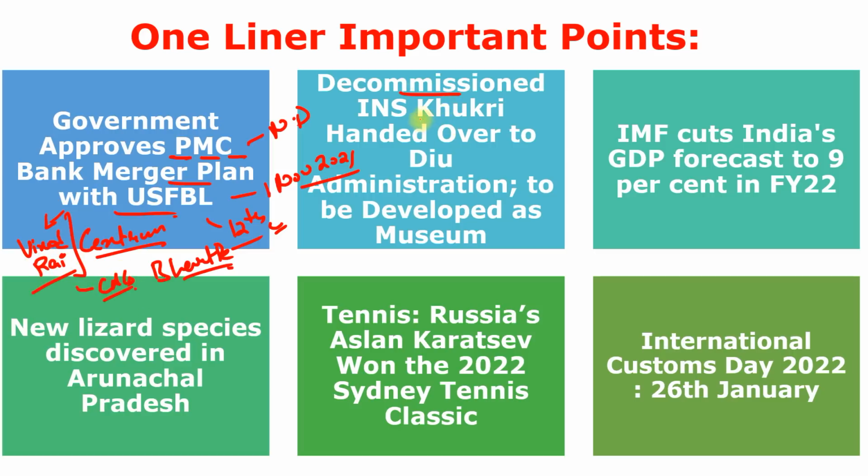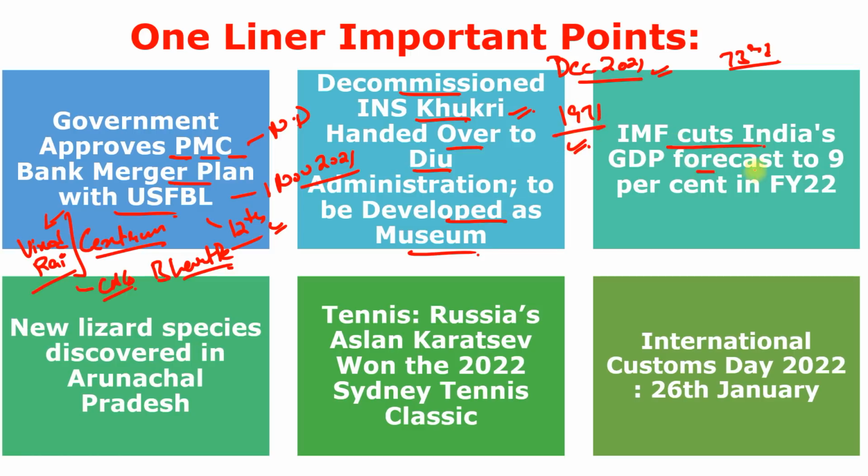Next, decommissioned INS Khukri handed over to the Diu administration to be developed as a museum. So just remember the name of the ship, Indian naval ship Khukri, the lead ship of Khukri class and indigenous surface-to-surface missile-fitted vessel, and Indian Navy, which has been decommissioned in December 2021, has been handed over to the Diu administration on the 73rd Republic Day. And remember, INS Khukri is set to develop as a full-scale museum in the memory of 1971 Indo-Pakistan War heroes.